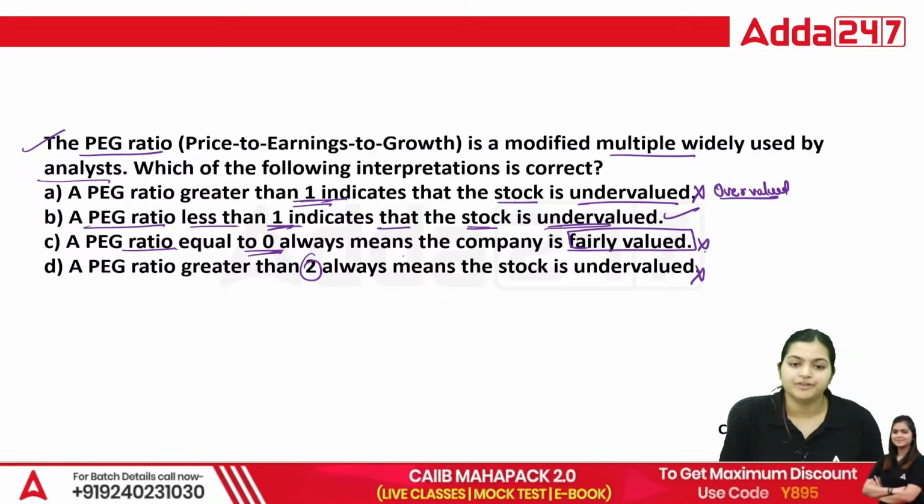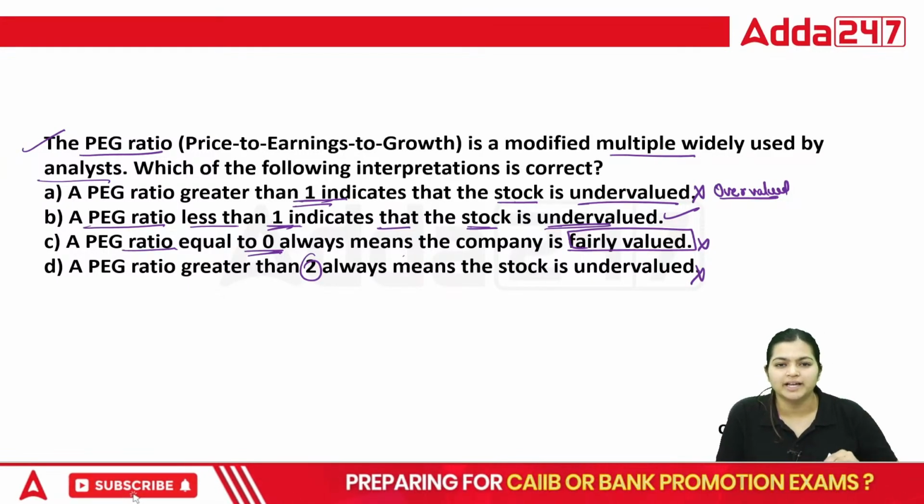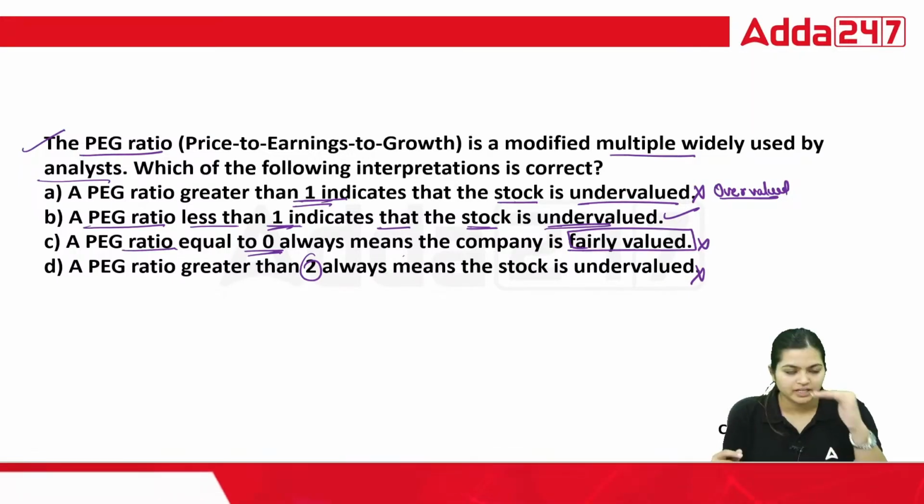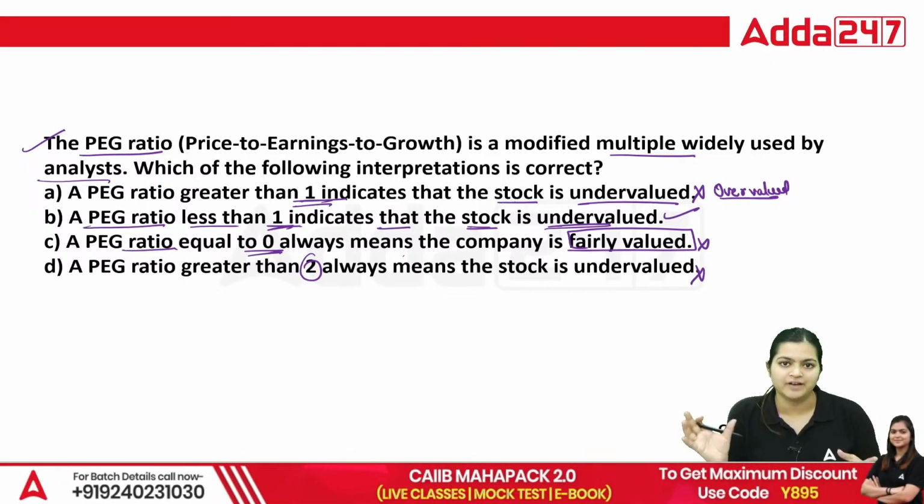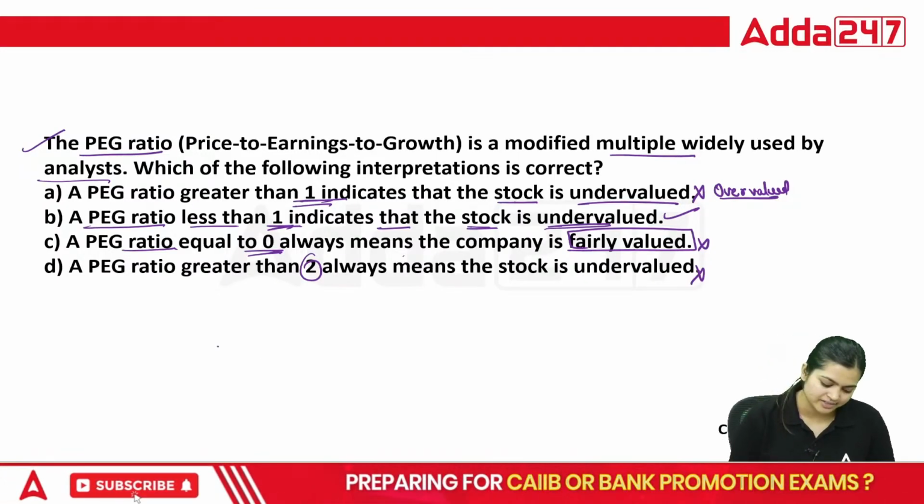If less than 1, that means your company's stock is undervalued. So how can that be fairly valued? Because if the company's amount is 1 and the PEG ratio is also 1, then you can say that is fairly valued, but less than 1 is clearly an undervalued situation. So the correct answer is answer B.